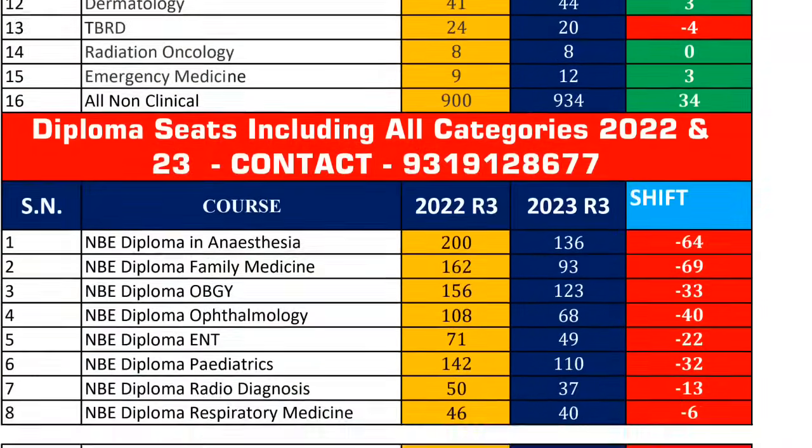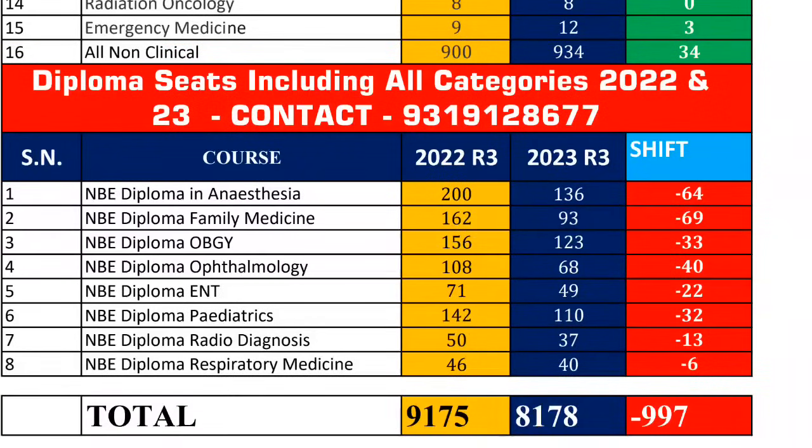In diploma, the candidates from the first round have grabbed the diploma seats in huge numbers. That's why you could see DGO, DCH and such branches' closing ranks had taken so much of a positive shift compared with last year in the first round itself. So fewer seats are available in diploma compared with last year, which will also impact the shifting in round 3.